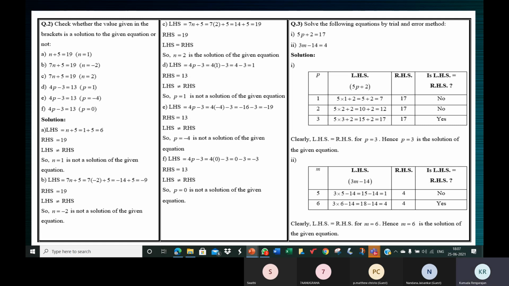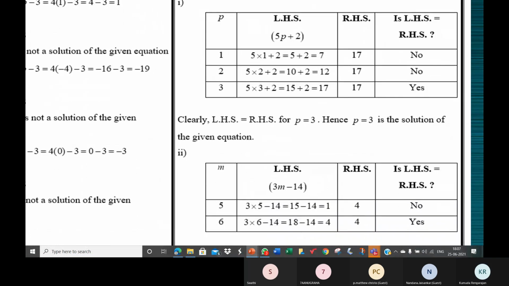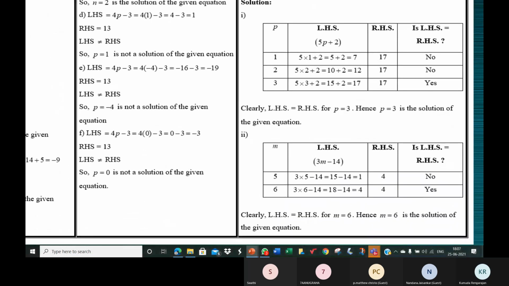Over, children. Yes, ma'am. Yeah, just have a look at this one, the second one.